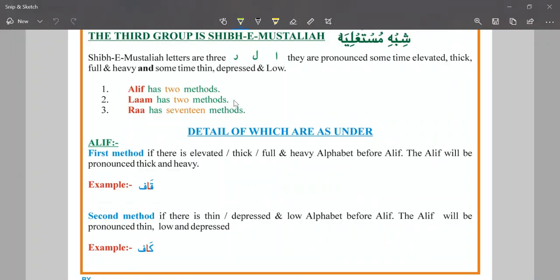For example, there is an example mentioned there. Qaf Alif Zabar Qa. So the Qa sound is the Mustalia letter and the A sound is the Alif letter. When we combine both letters, the sound of Alif will also be pronounced with the heavy sound. So Qaf Alif Zabar Qa. This is the sound of Alif, pronounced with the heavy sound, and there is a fa sakin, so it will be pronounced Qaf.